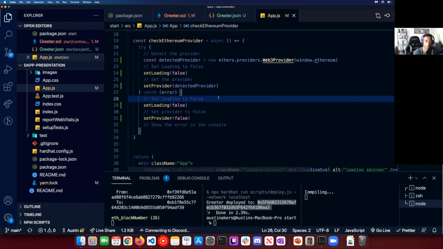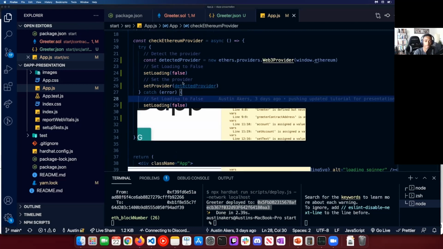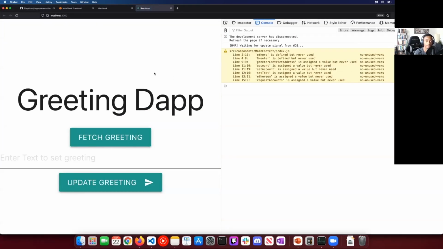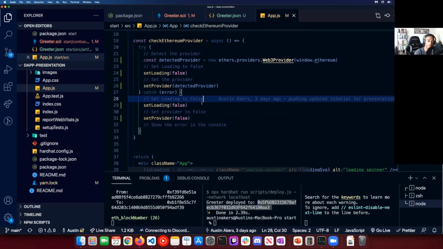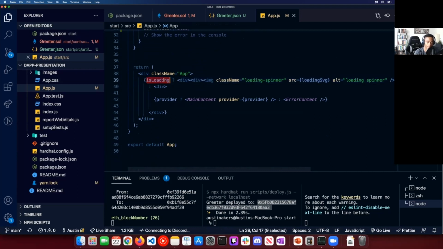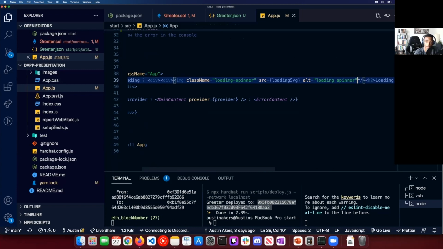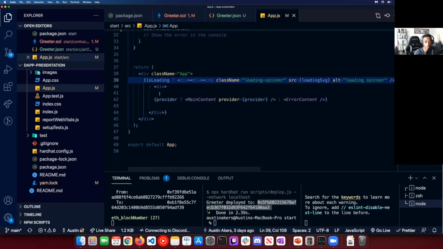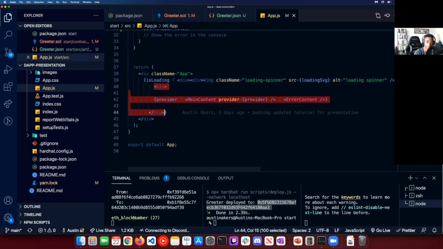But since it's true now, what we'll do here is we're going to go ahead. Let me refresh this. All right. Okay. Sweet. Now that we've done that, we're going to go ahead and hop in, and this is just the loading, right? We're going to see if it's loading. If it's loading, we have the spinner here, right? And it also says loading, what we saw earlier. But if it's not, then hey, we're going to go ahead and render this right here.